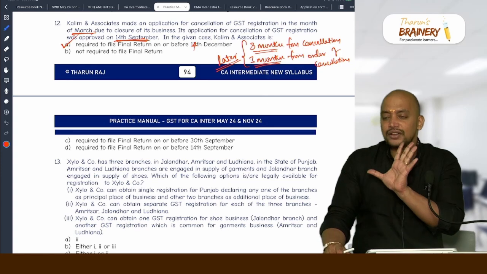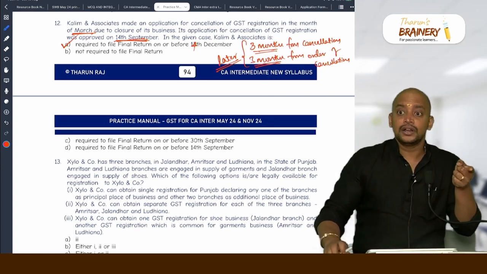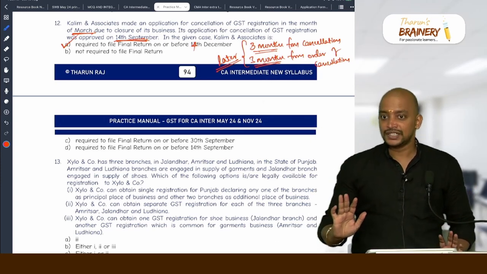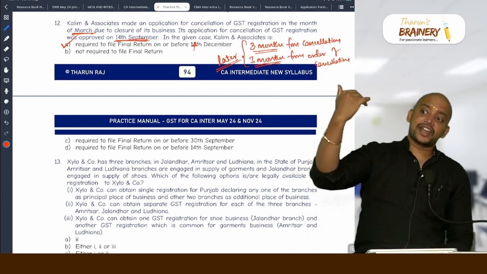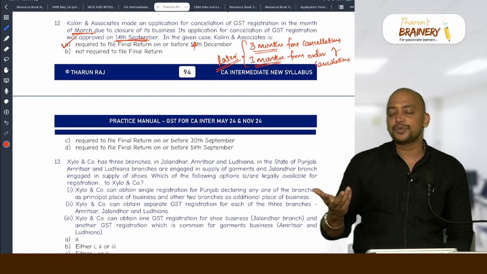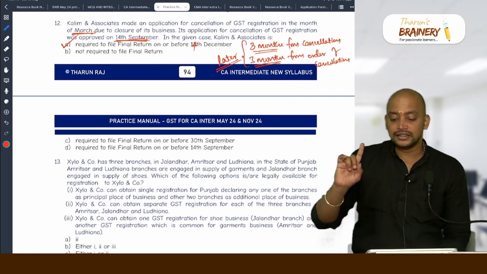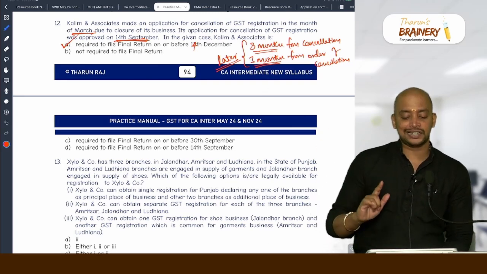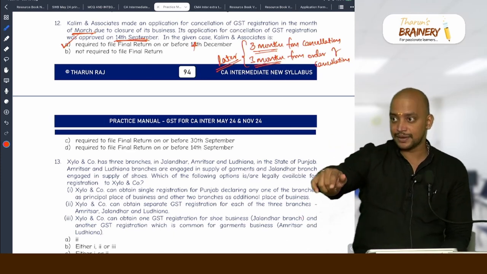Because generally what people follow is 3 months from the date of cancellation or order of cancellation, whichever is later. That is general. But ICAI added 3 months for both. Date of cancellation also they added 3 months, order of cancellation also they added 3 months. So because of the CA exam we need to follow this. But in reality it is not this. It is 3 months from cancellation or order of cancellation, whichever is later. But for exam purpose, we follow this.